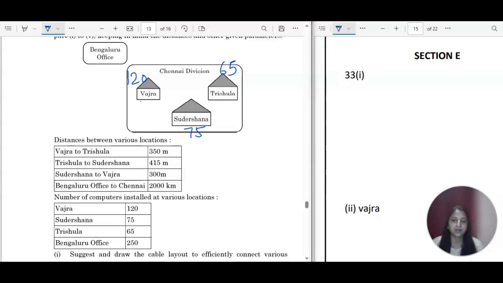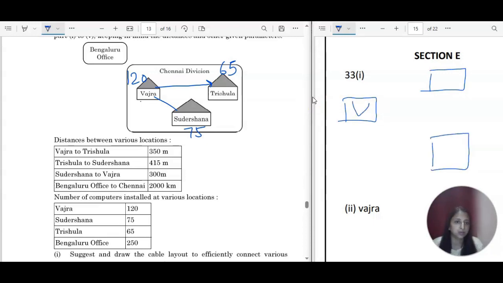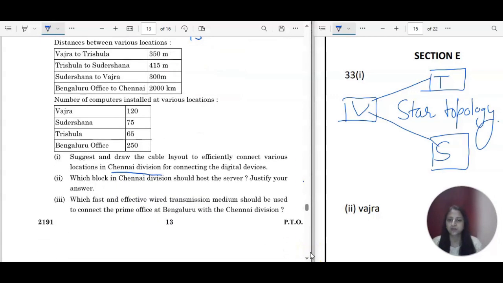Right, now if they are asking for the cable layout and we consider this the server, we can go for the star topology and connect the rest of the 2 like this. Okay, so this is the layout. This one is Vajra, and here we have Trishula and Sudarshana. I'm just using the initials for your understanding. If they are asking for the topology also, it is star topology, but in this question it is not given, so as such there are no marks for the type of topology, right?